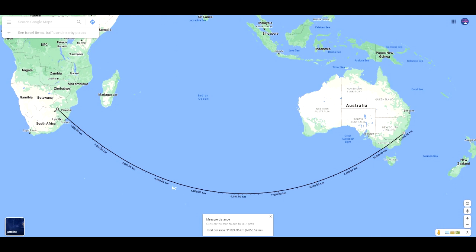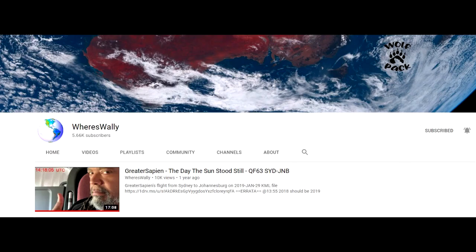This used to be Qantas flight QF63. It's not flying at the moment because of the pandemic, which means there's less demand, so you have to go through Doha instead, where there's more likely to be extra people getting on the flight, thus making it economically viable. But fortunately, Greater Sapien took this flight in 2019, and Where's Wally did a thorough analysis on it. You can click the link in the top right hand corner to look at that video.